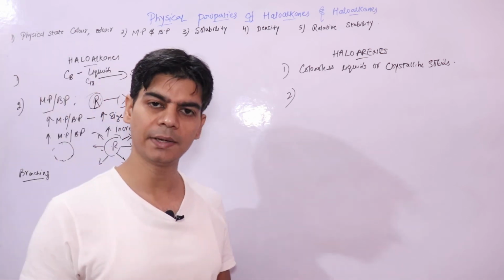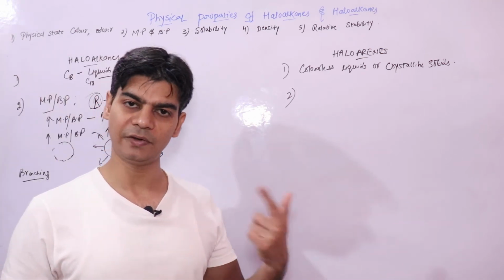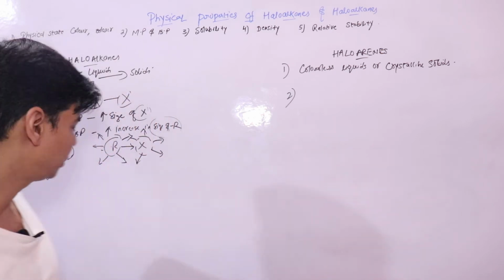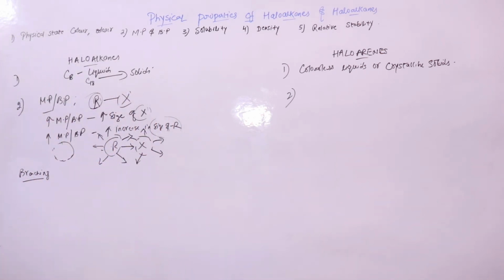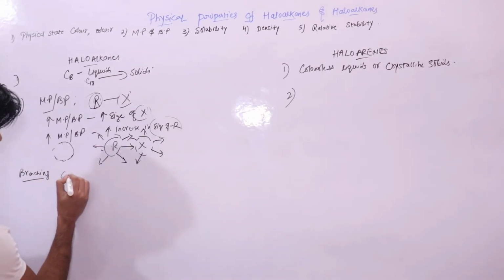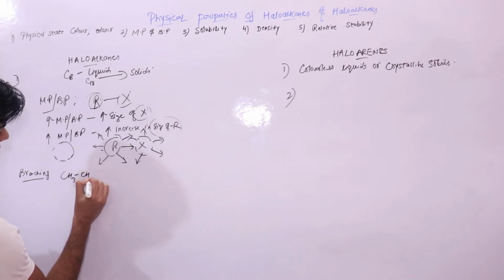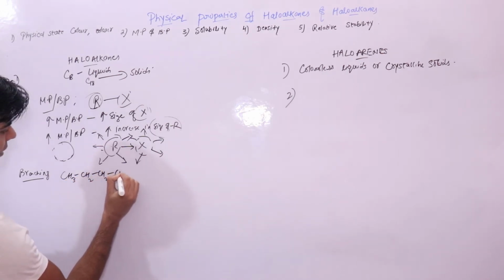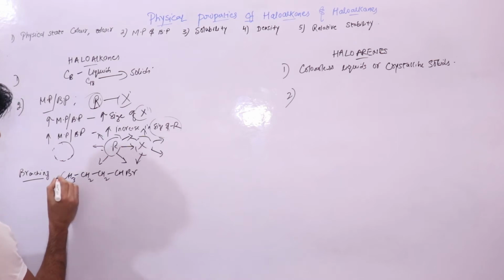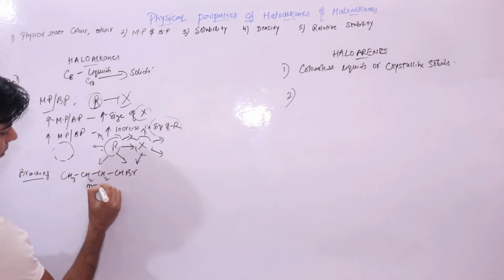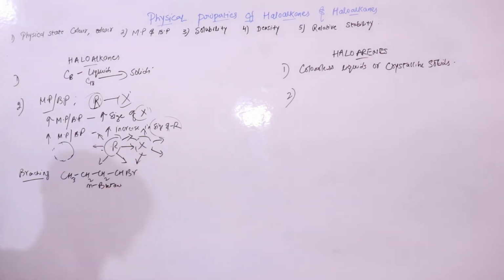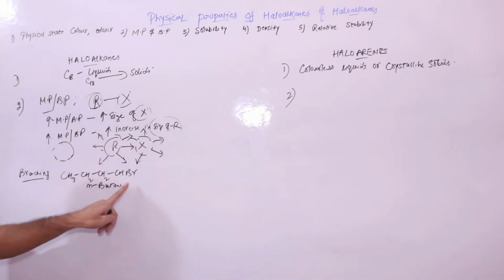How does branching in haloalkanes affect the melting point and boiling point? If we talk about branching, let's take the example of the molecule CH3-CH2-CH2-CH2Br. This is your 1, 2, 3, 4, normal butane, right? Now this is your straight chain haloalkane.